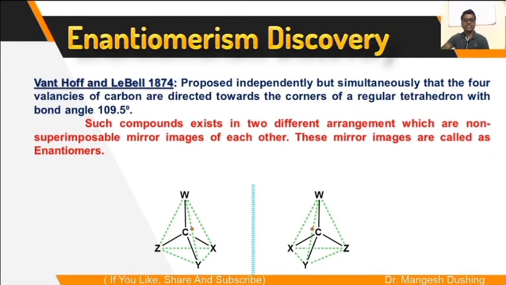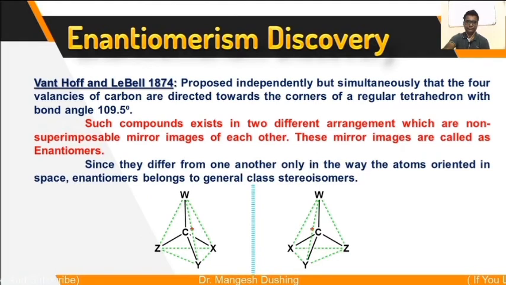Such a compound exists in two different arrangements which are non-superimposable mirror images of each other. These mirror images are called enantiomers. So enantiomers are stereoisomers which are non-superimposable mirror images of each other.